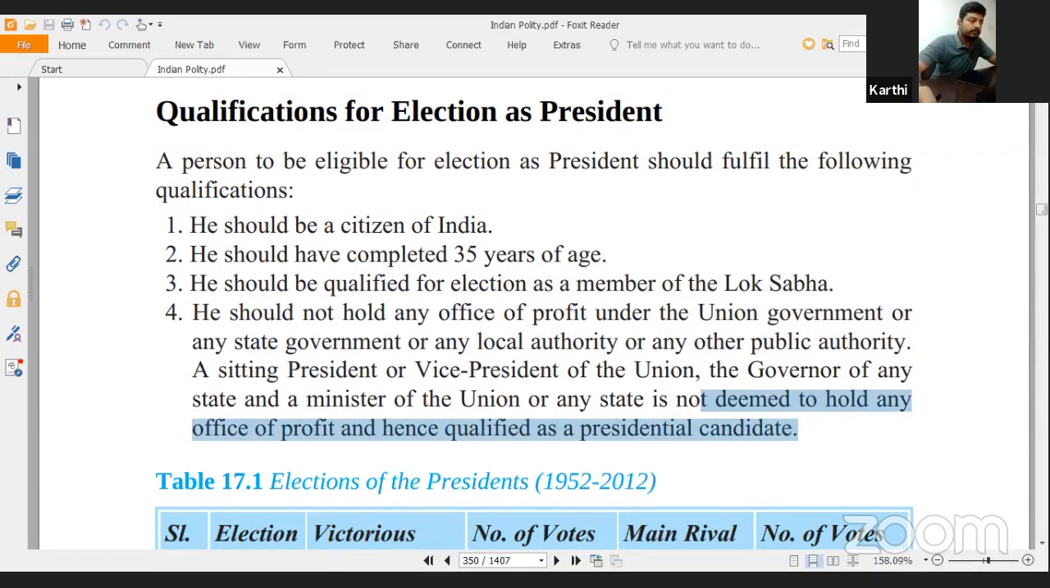Clear? So, any doubts? Any other doubt? So clear. Yes, sir. We can wind up the session.